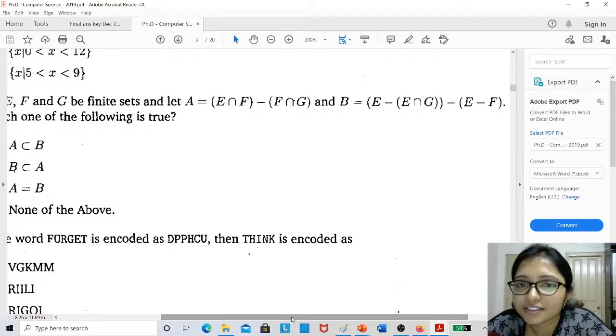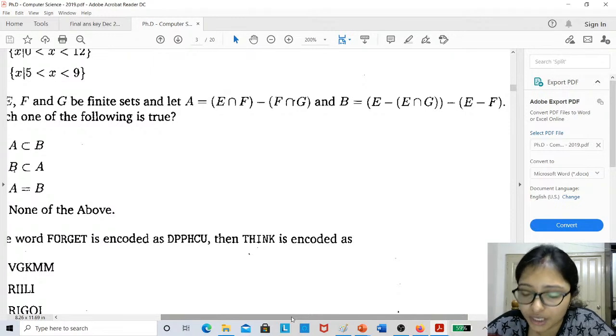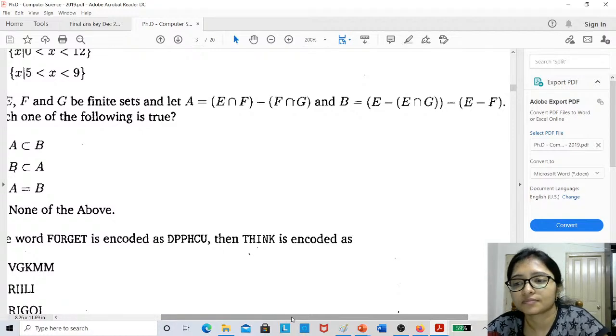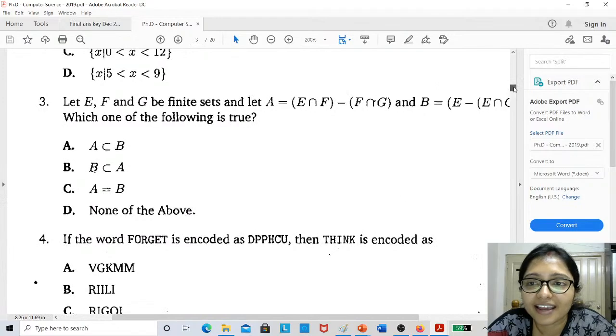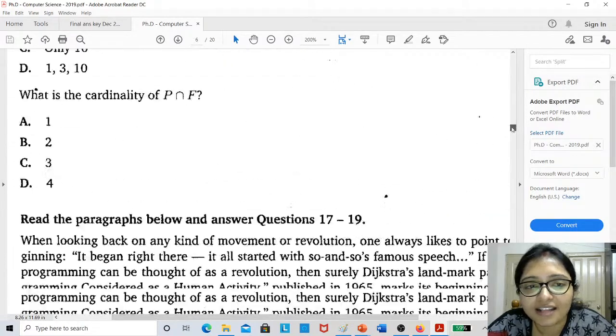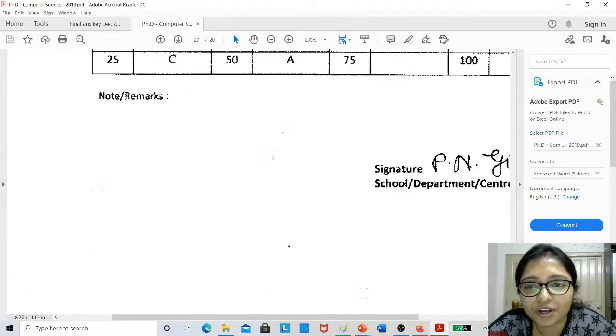So can I go for the solution? See, actually I was also confused because of this question.